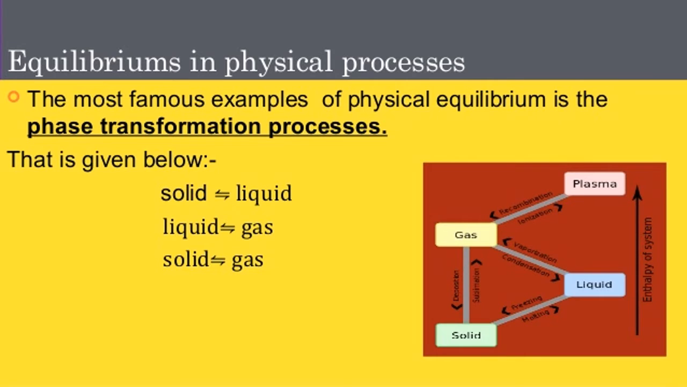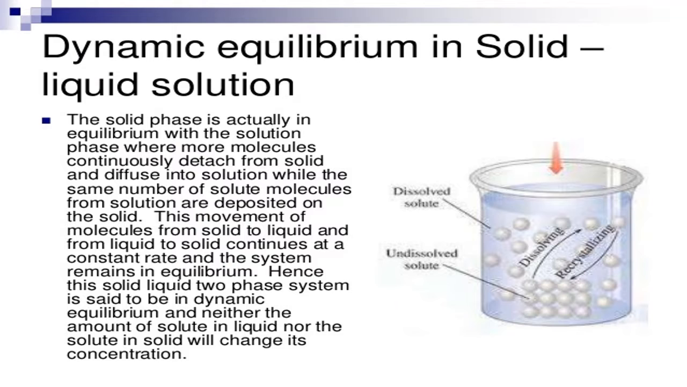Now today we learn about physical equilibrium. This is for the 11th class. We have only three types of physical equilibrium. The most famous examples of physical equilibrium are phase transformation processes. Among the many, only three we have to learn: solid-liquid equilibrium, liquid-gas equilibrium, and solid-gas physical equilibrium. First is solid-liquid equilibrium.